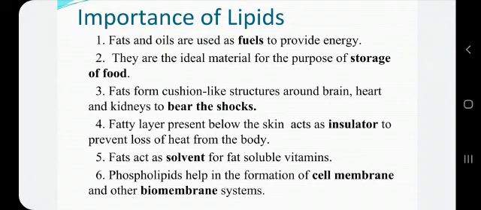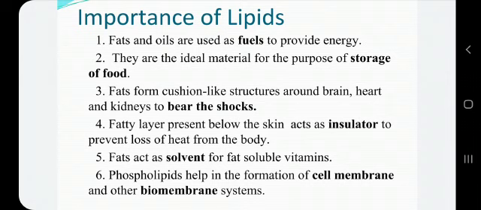It means food is stored in the body in the form of fats, and then fats, they form cushion like structures around brain, heart, kidneys to bear the shocks. As these are very important and delicate organs of the body, so a fatty layer forms a cushion like structure around them to bear the shocks. Then fatty layer which is present below the skin, it acts as insulator to prevent the loss of heat from the body, and in this way it maintains the temperature of the body.